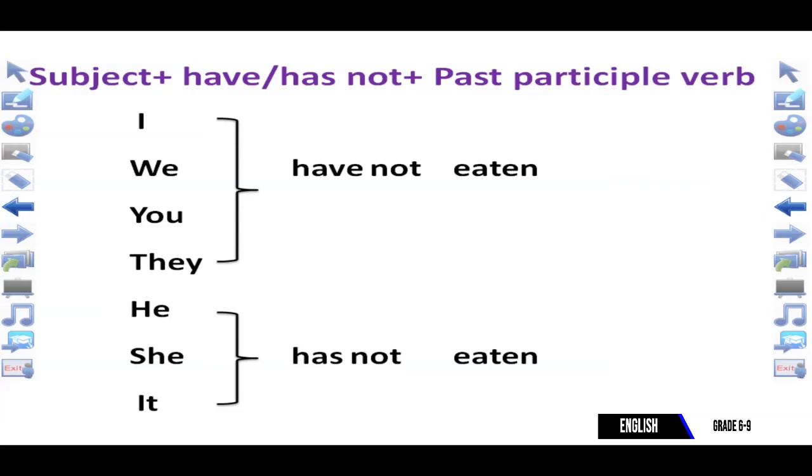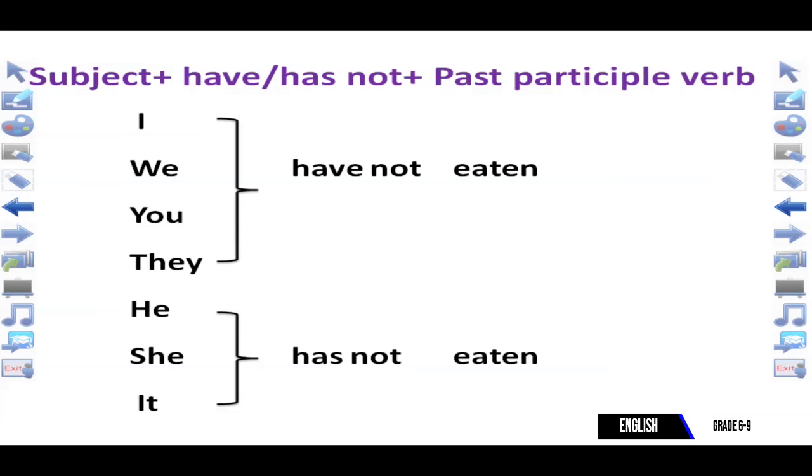So it is visible for you. He has not eaten. She has not eaten. It has not eaten. So, dear students, from those formulas you can make many sentences with your participation.